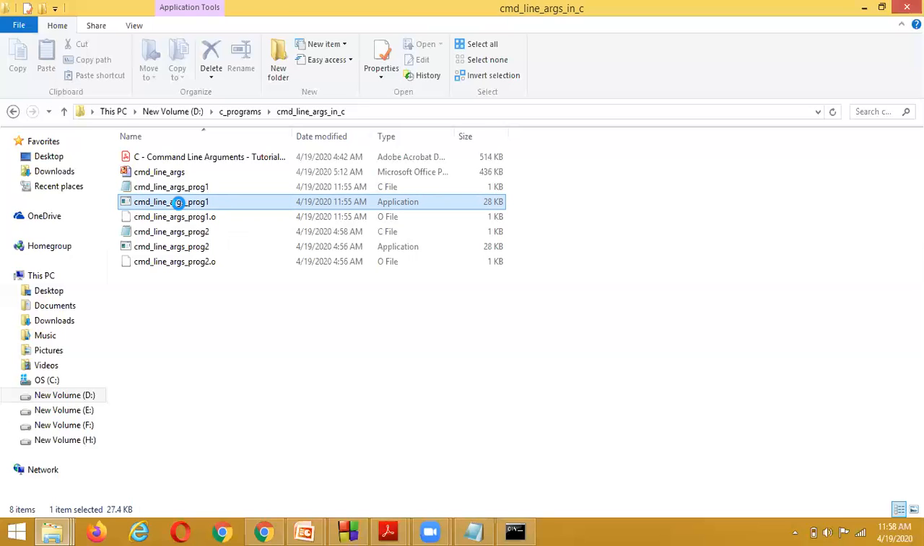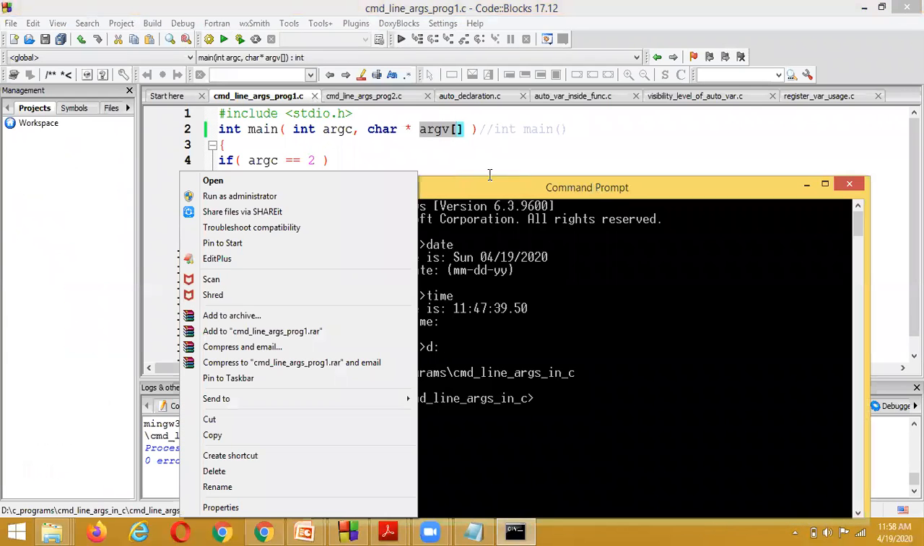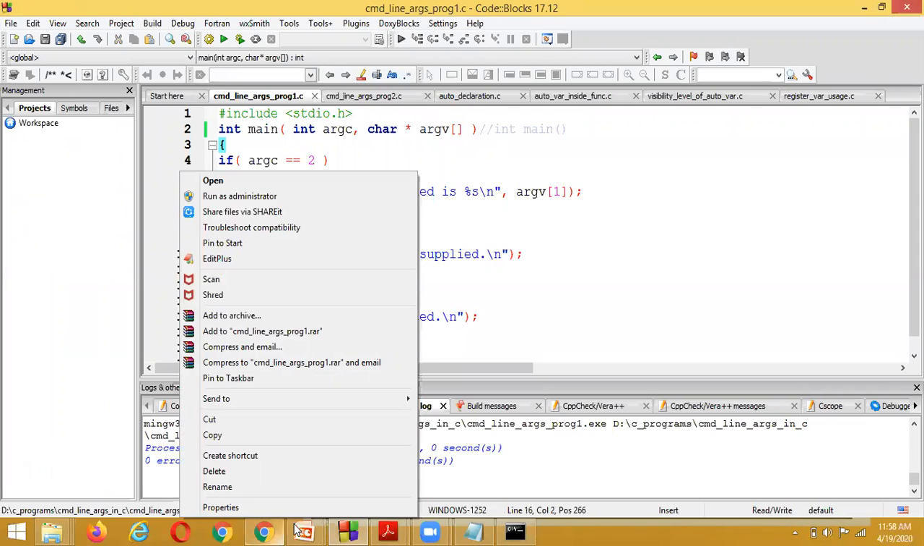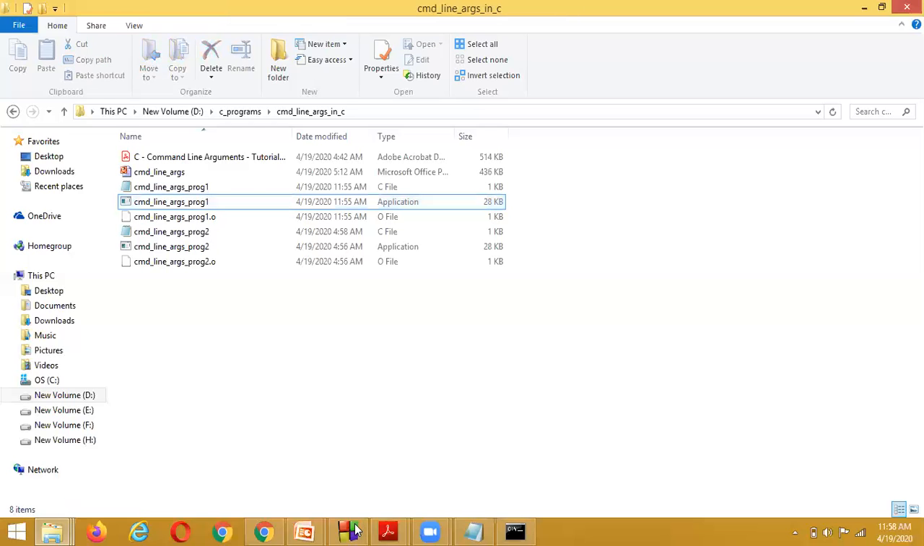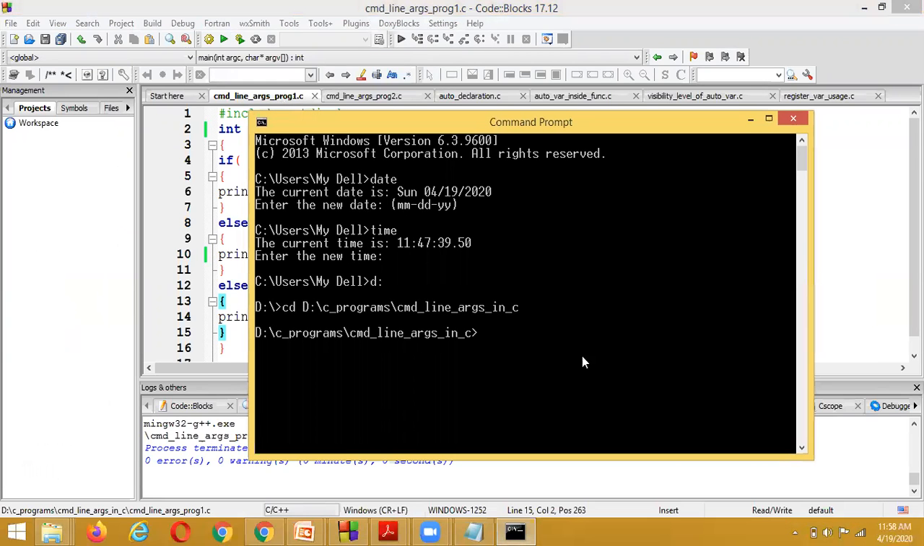What is the program name? The program name is cmd underscore line underscore args underscore prog1. There is no need to type .c.